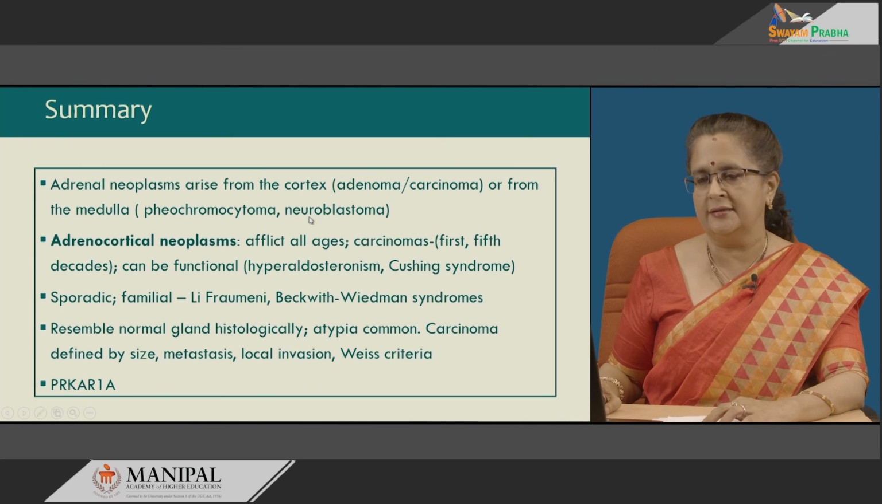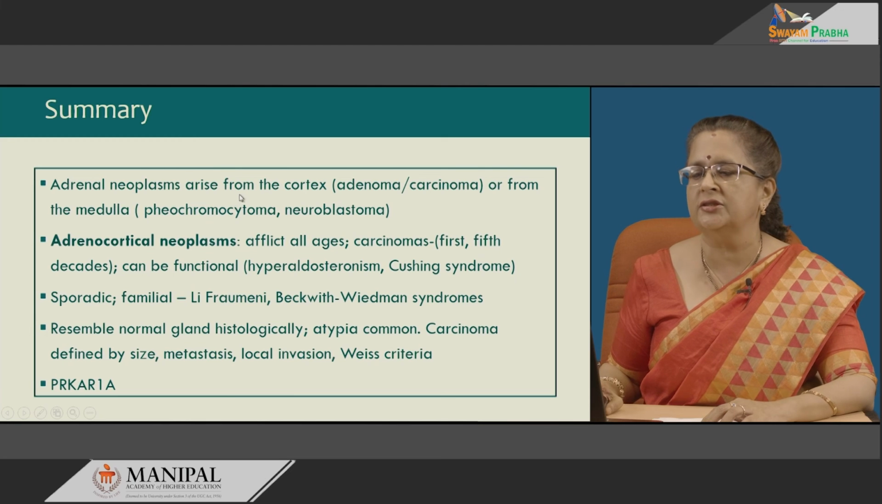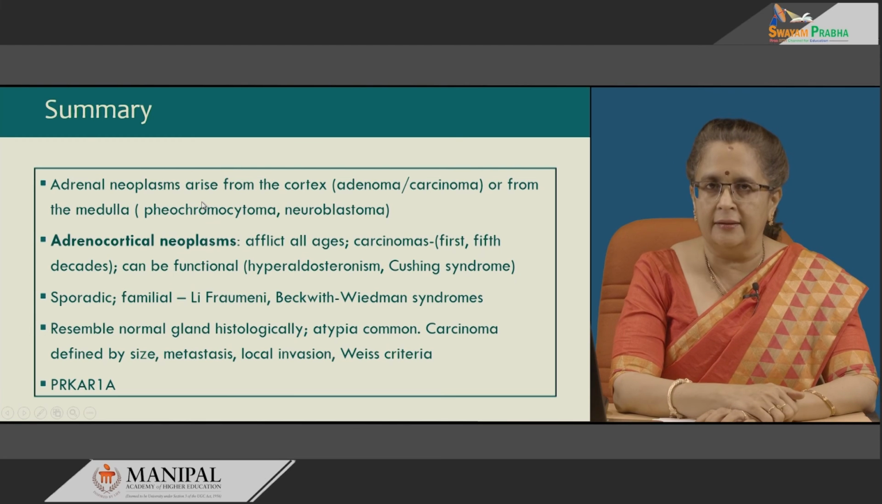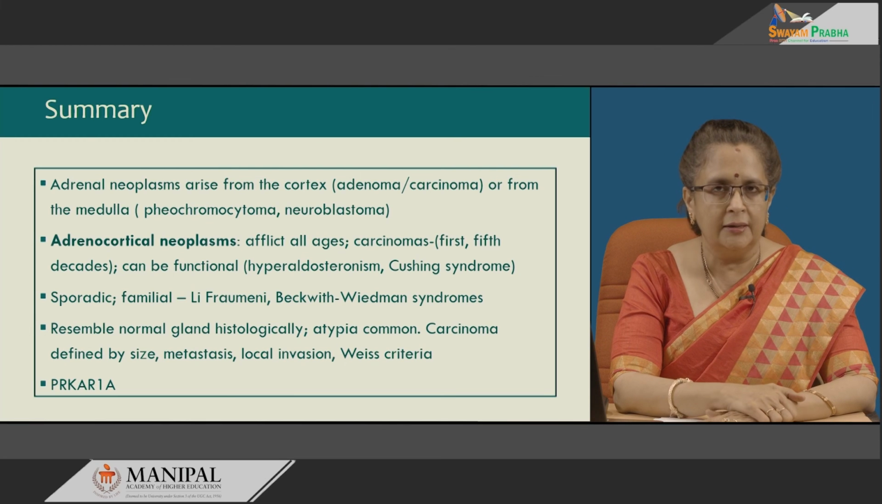So, before we conclude, let us summarize what we learnt in this session. So, adrenal neoplasms can arise both in the cortex and the medulla. The cortical tumors can be adenoma or carcinomas. Medullary tumors include Pheochromocytoma as well as neuroblastoma. Today we learnt only about Pheochromocytoma.